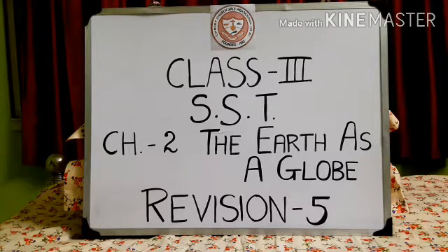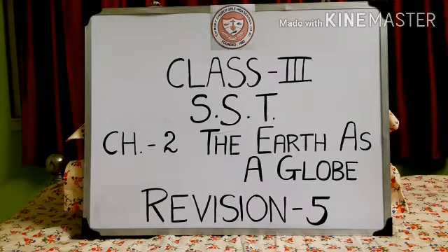Then you will find that on the earth, the globe and the map, all the continents are colored differently, maybe in brown, and all the oceans are colored in blue. That means blue indicates water bodies and brown indicates land. Okay, so like that, many other colors indicate different things in maps.